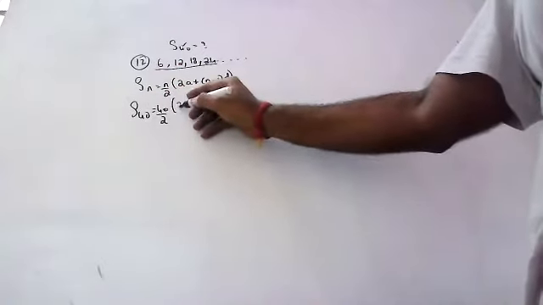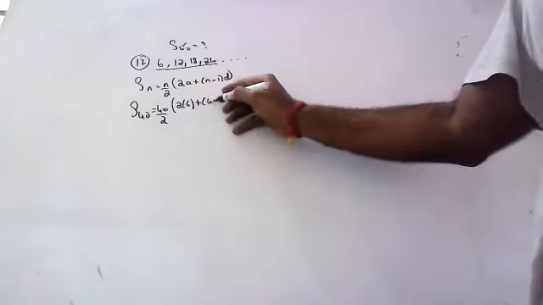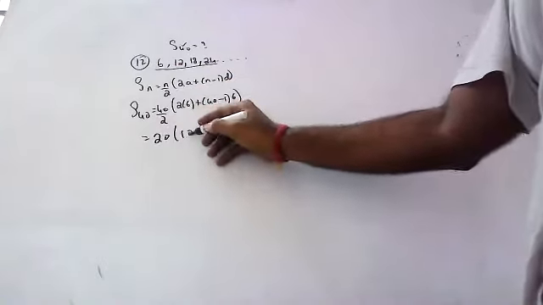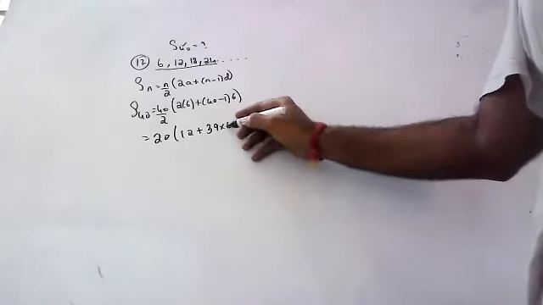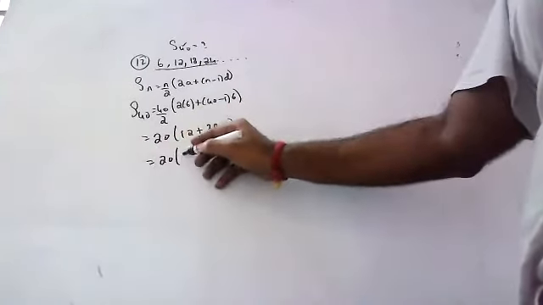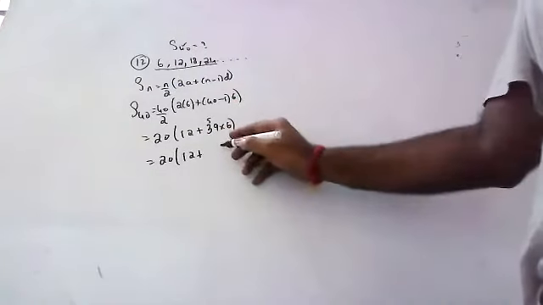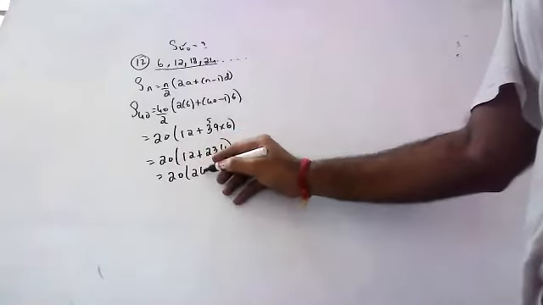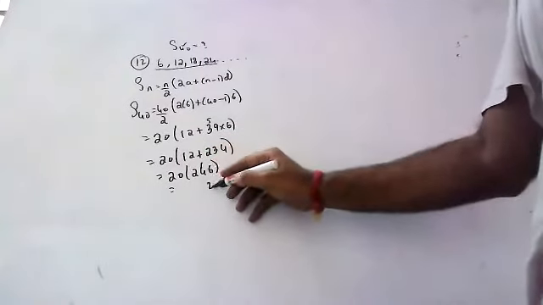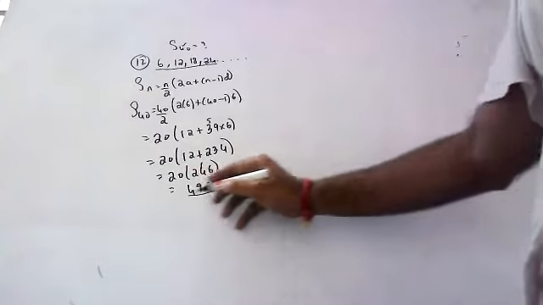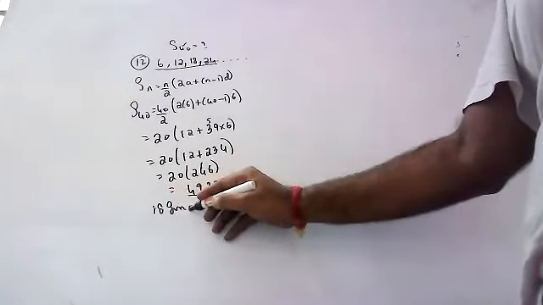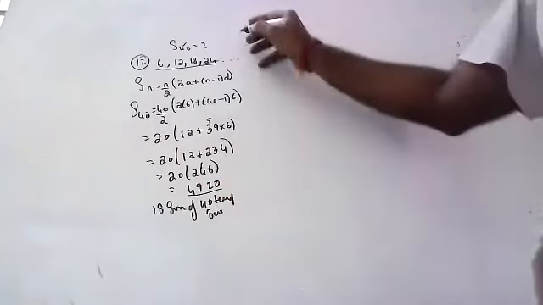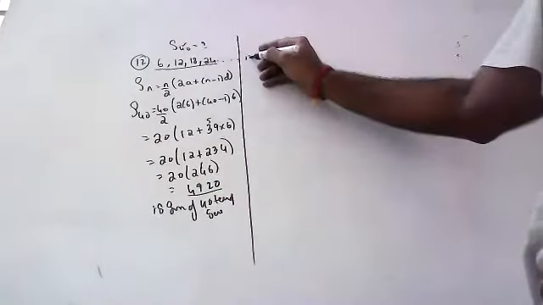40 by 2 into 2 times 6 plus 39d. Okay. 20 into 12 plus 39 into 6. 20 into 12 plus 234, that is 20 into 246. 4920 is the sum of 40 terms of the series.